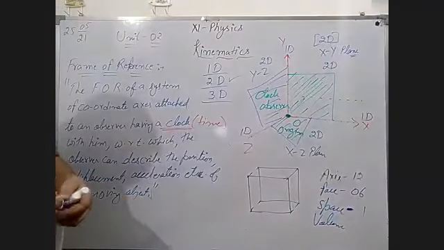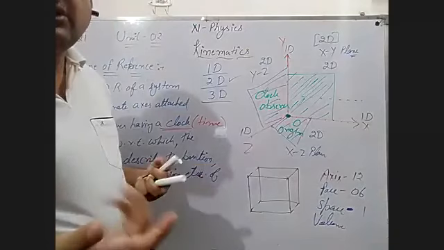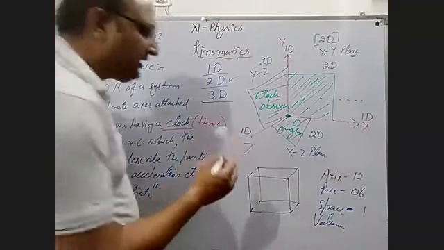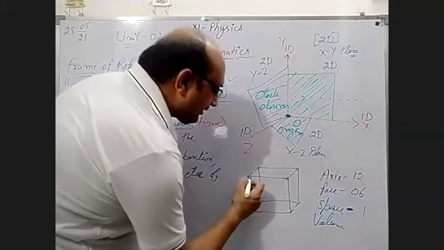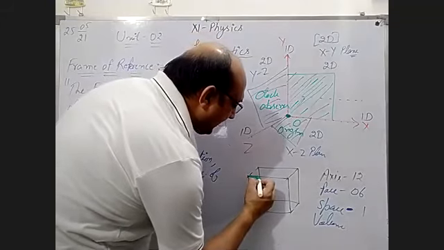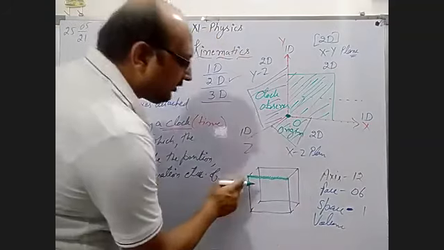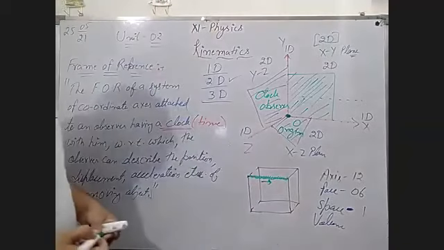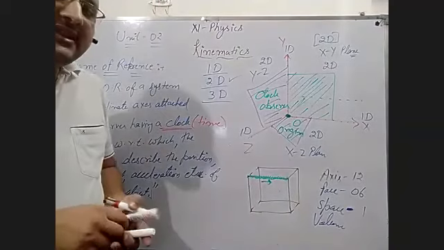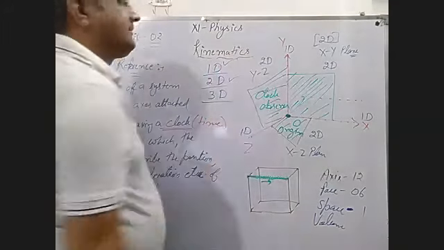If we take this, suppose an ant or insect is moving on this axis, like this. Then what kind of motion is there? You can take this as one dimension.